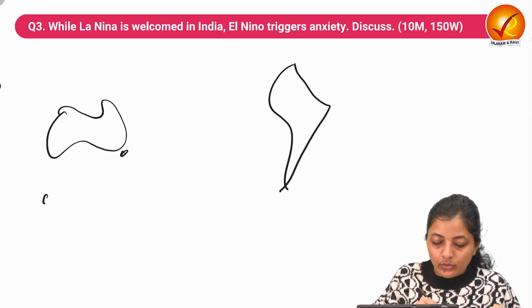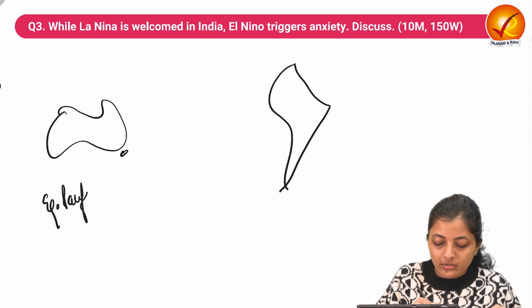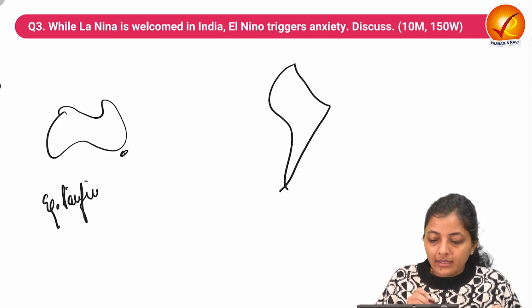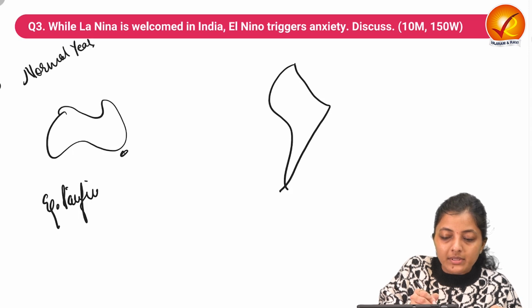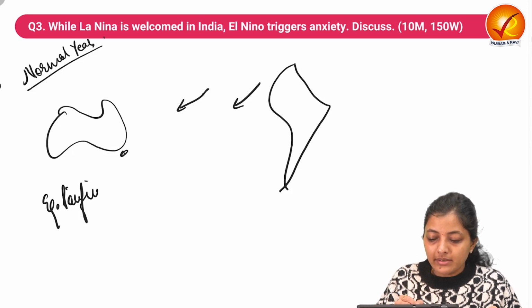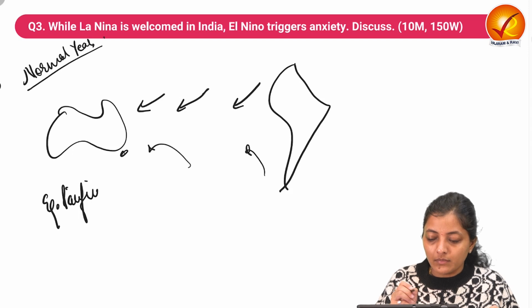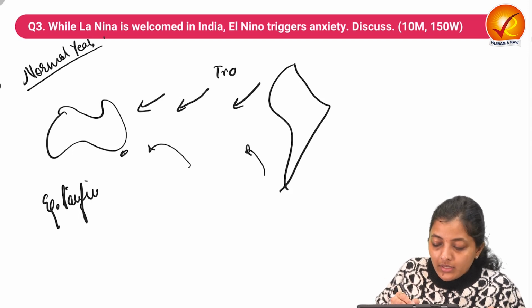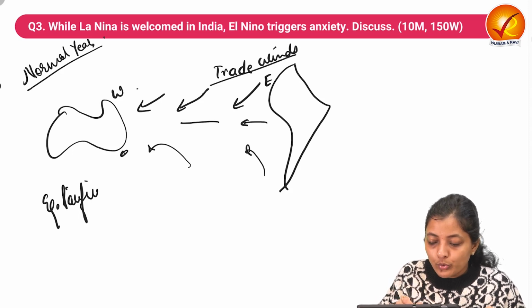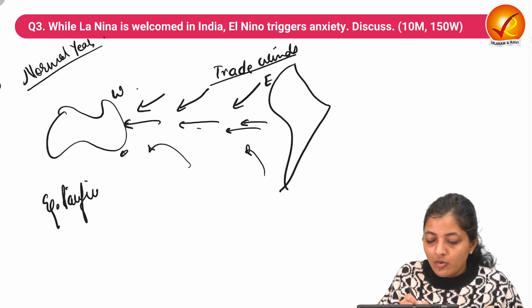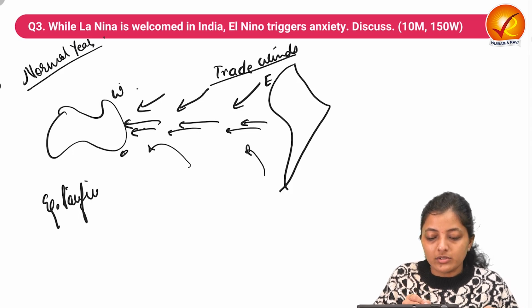So this is the equatorial Pacific Ocean, and in normal years, this is the trade wind direction. This trade wind, which flows from east to west, pushes the warm water westwards.